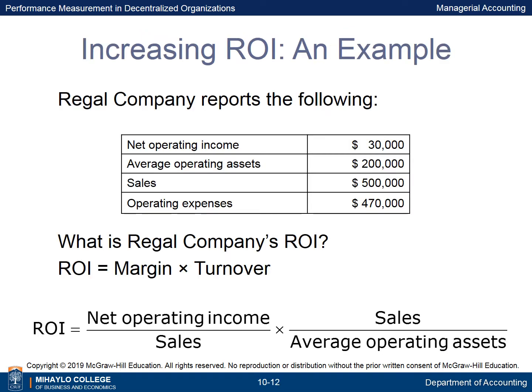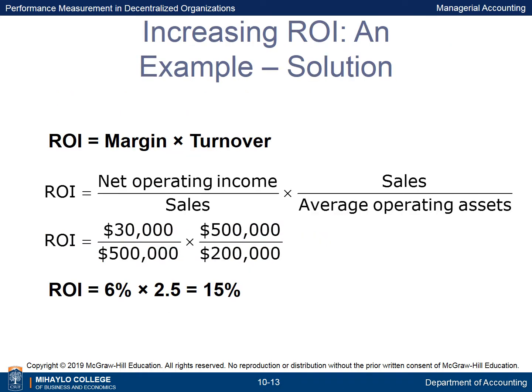Regal Company reports net operating income of $30,000, average operating assets of $200,000, sales of $500,000, and operating expenses of $470,000. What is Regal Company's ROI? Regal's margin is 6% and its turnover is 2.5, making the current ROI 15%.